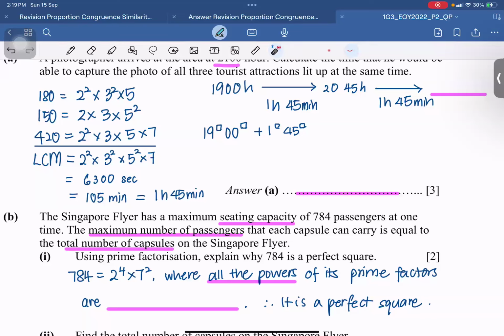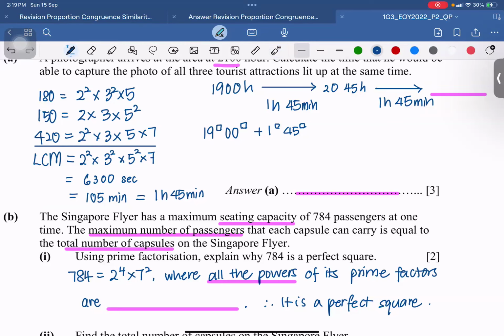Okay, all the powers are multiples of 2. So if the powers are multiples of 2, it can be a perfect square. If I want to explain that this is a perfect cube, then all the powers must be multiples of how much? 3. Thank you.